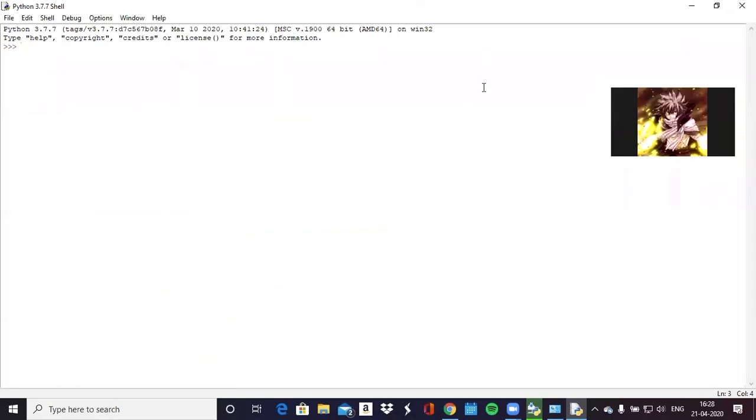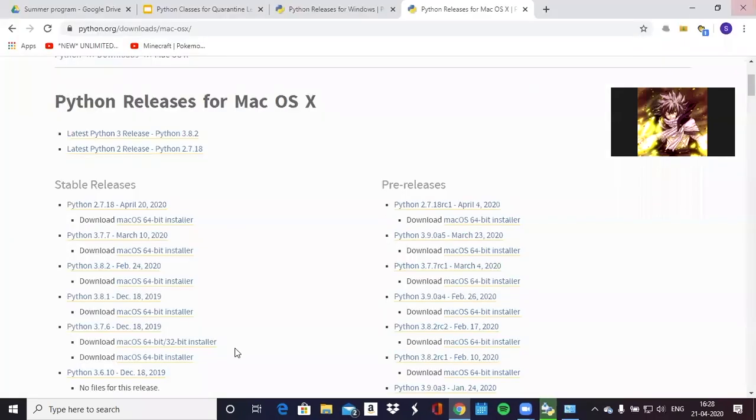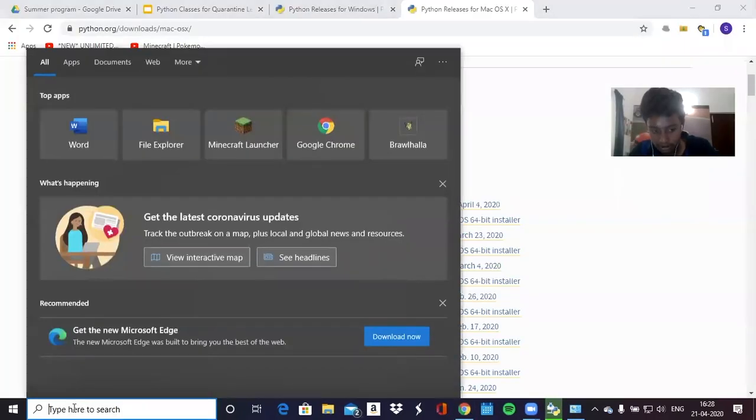Could you do it again? Sure. At the bottom, you see this type to search. Just put your cursor here and click on it. Okay.